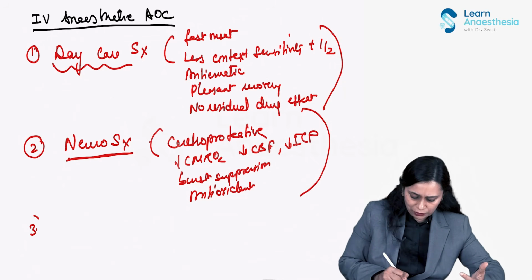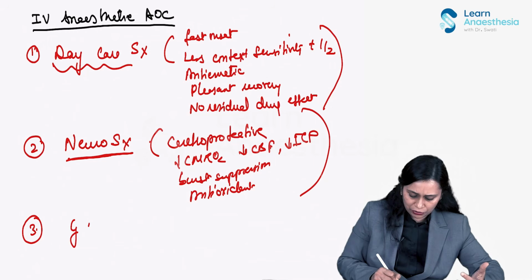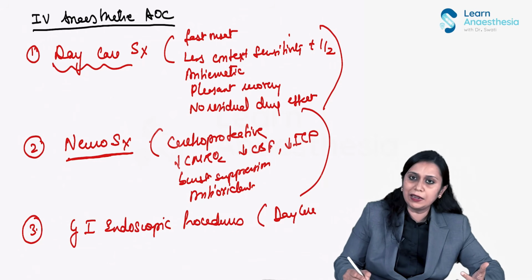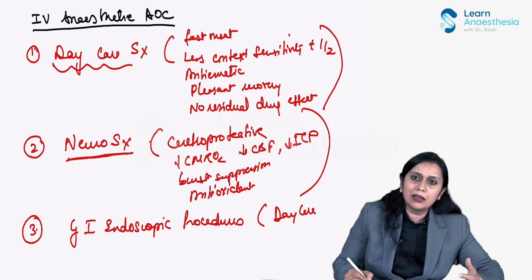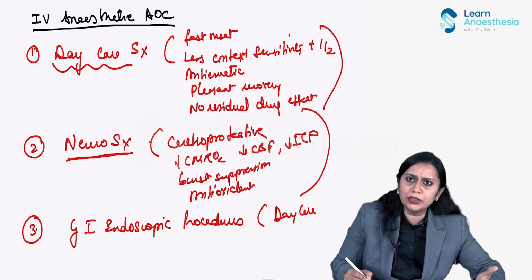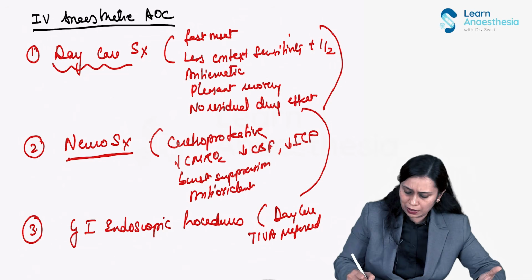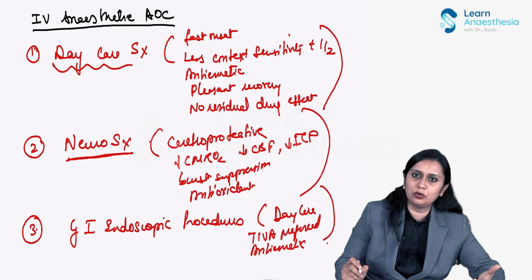Then it is a wonderful agent for GI endoscopic procedures. Why? First, these procedures are daycare procedures. Second, inhalational agents would be difficult to give in these procedures, right? So propofol TIVA would be preferred for these procedures. Propofol is the best IV agent, and being anti-emetic, all this makes it good for GI endoscopic procedures.